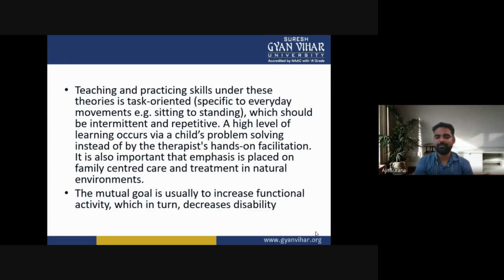It is also important that emphasis is placed on family-centered care and treatment in the natural environment. The mutual goal is usually to increase functional activity, which in turn decreases disability.